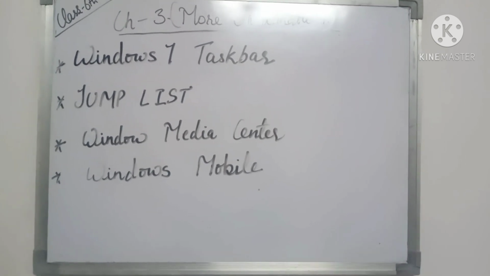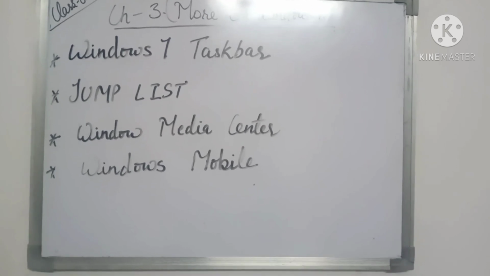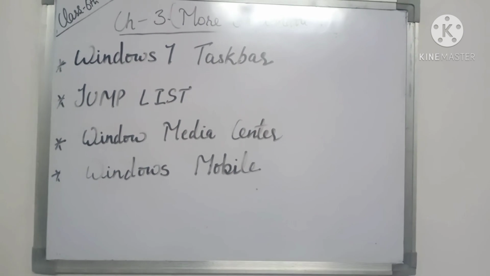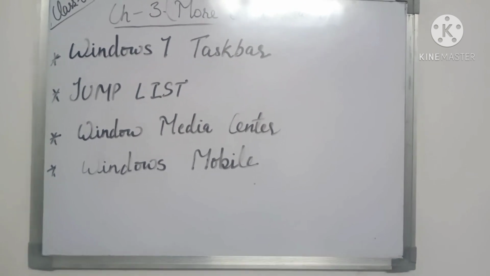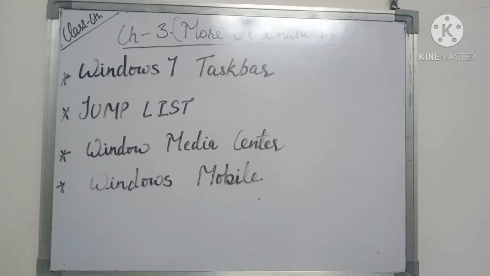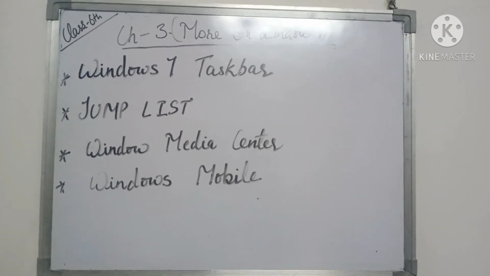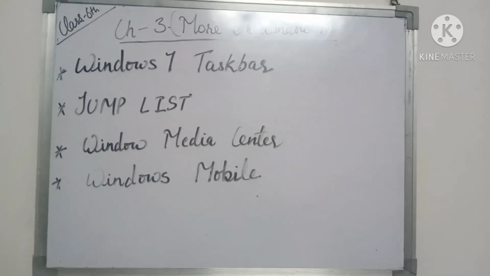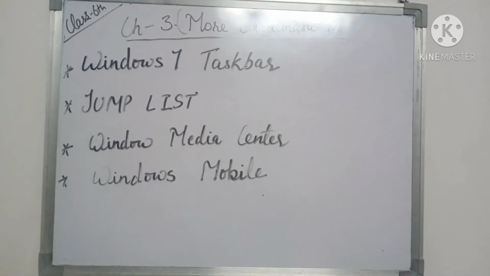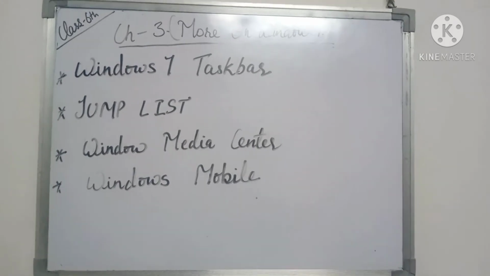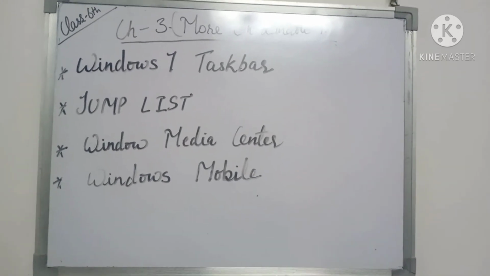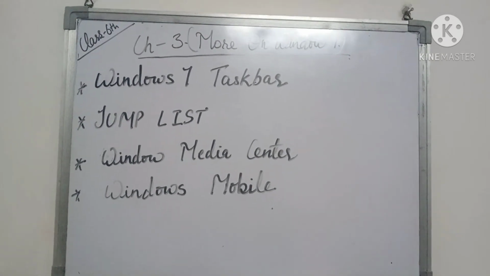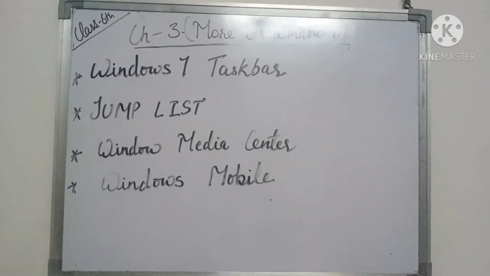Next feature is Windows Mobile. What is the Windows Mobile feature? This is the main feature of Windows 7. Using the Windows Mobile features, you can browse the internet, you can send your mails from one place to another place, you can open and download any application with the help of Windows 7, and you can explore your platform also. So this is the main feature of Windows Mobile that will enhance your knowledge also.